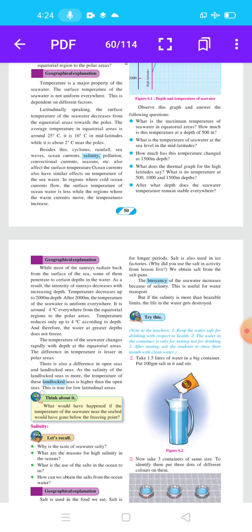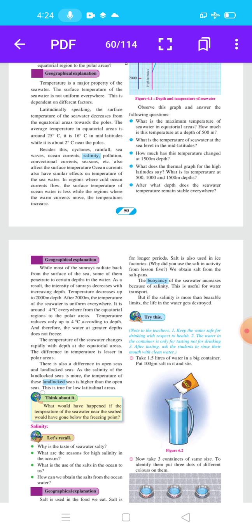The temperature of seawater changes rapidly with depth in the equatorial areas. The difference in temperature is lesser in the polar areas. There is also a difference between open seas and landlocked seas. As the salinity of landlocked seas is more, the temperature of these landlocked seas is higher than the open seas. This is true for low latitudinal areas.